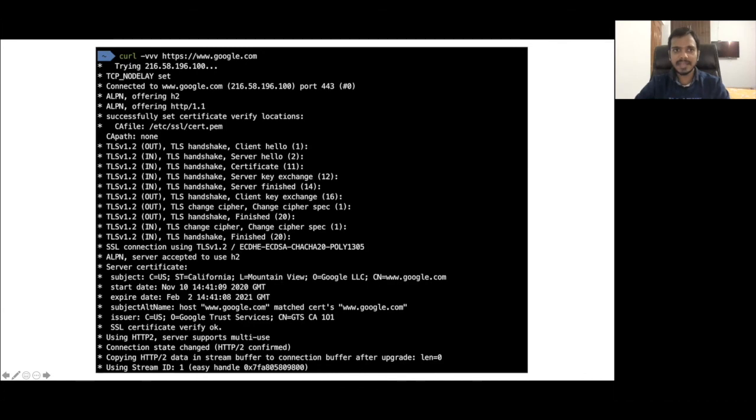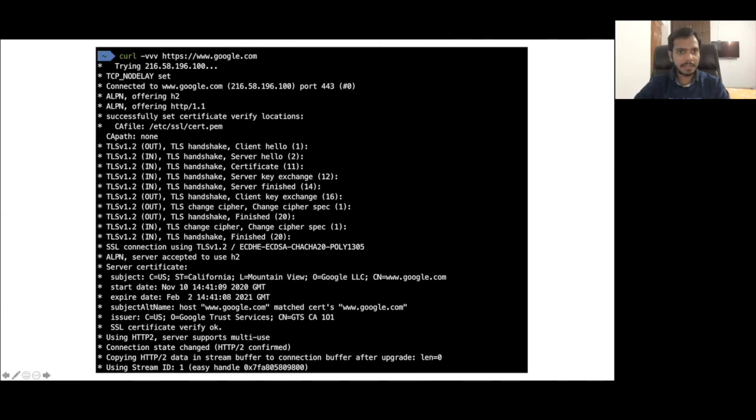So I am using the famous curl command that I have shown you in previous examples also. So just type curl and I will use this flag, three v's here, for more verbose output. And I have hit an HTTPS site, not an HTTP website. So I have used https world.com. If you see, the first part is of course the TCP handshake. The IP address is there, that means DNS resolution has taken place. Next is connected to world.com, means TCP handshake has been done.